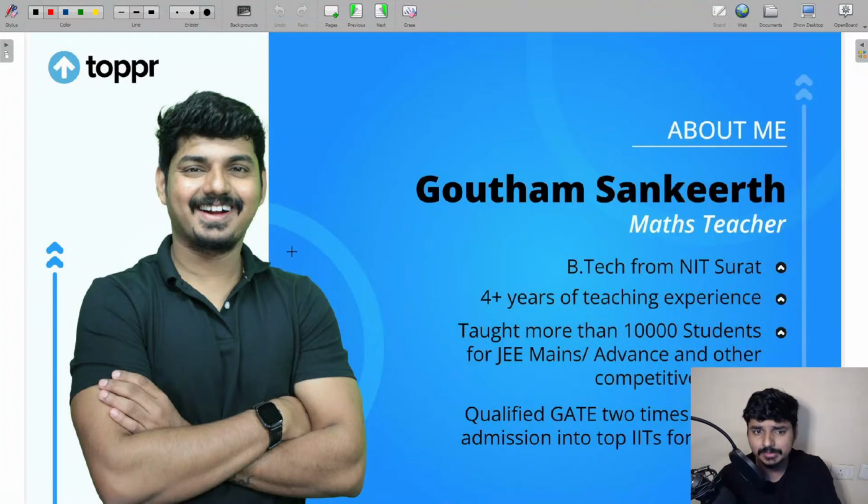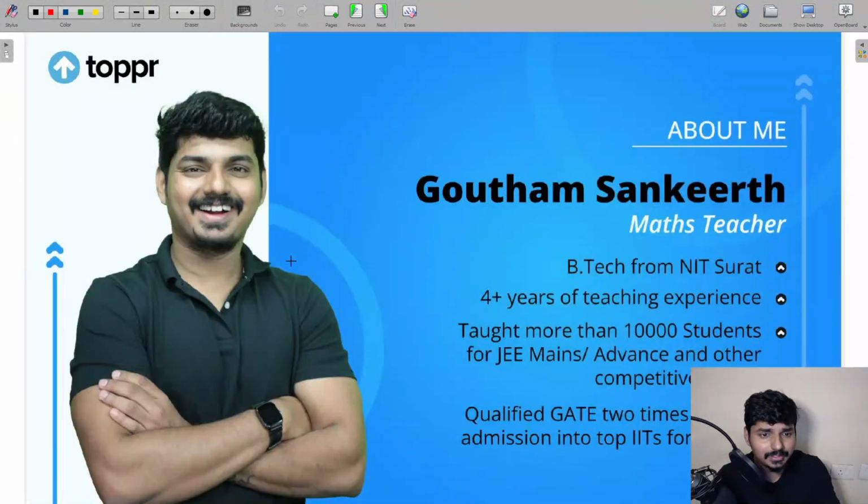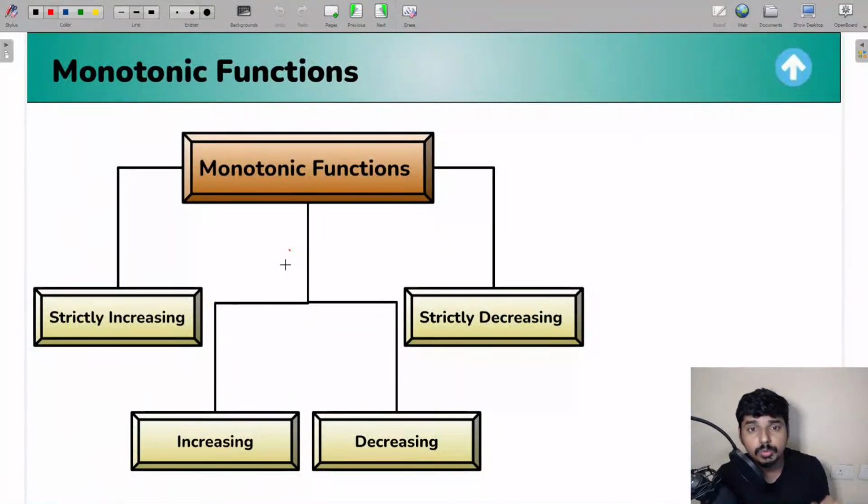So the first topic which we are going to discuss in today's session is related to the concept of monotonic functions. First you need to understand what monotonic functions are.